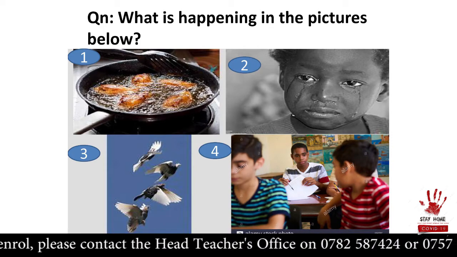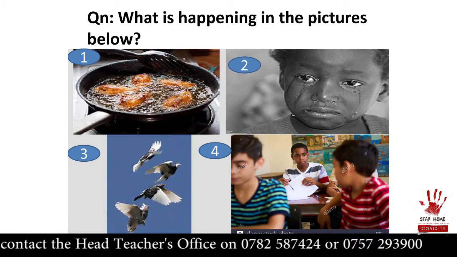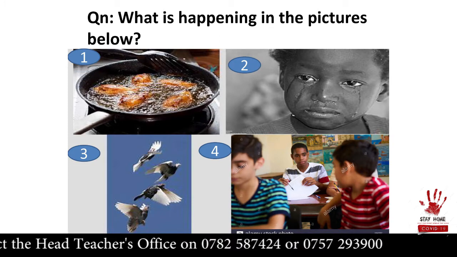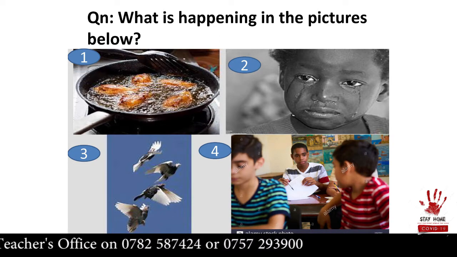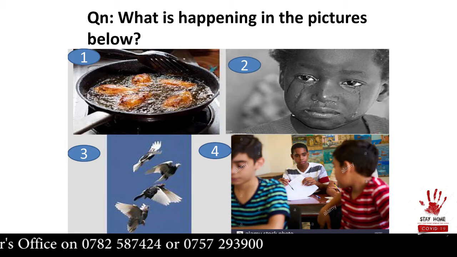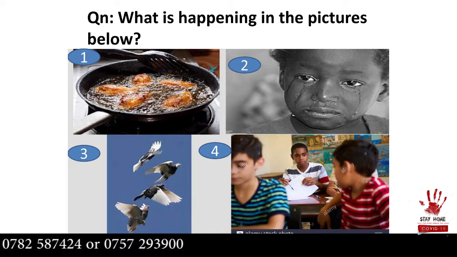For example, flying, frying. In picture A, frying. Picture B, crying. Picture C, flying. Picture D, copying. So the verbs are fry, cry, fly, and copy.